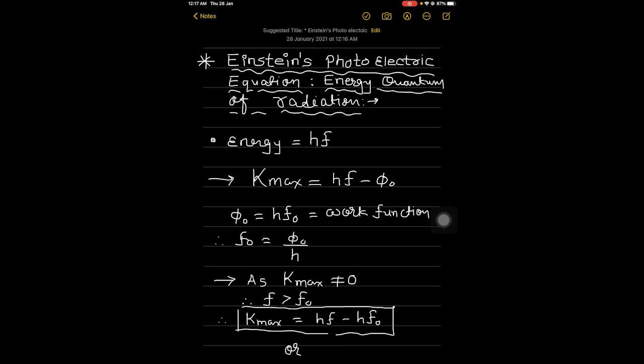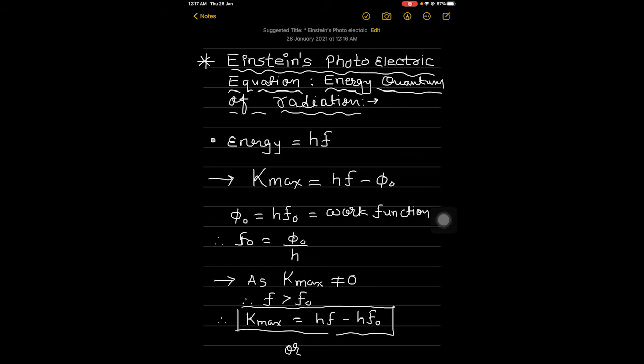In this picture, photoelectric emission does not take place by continuous absorption of energy from radiation.